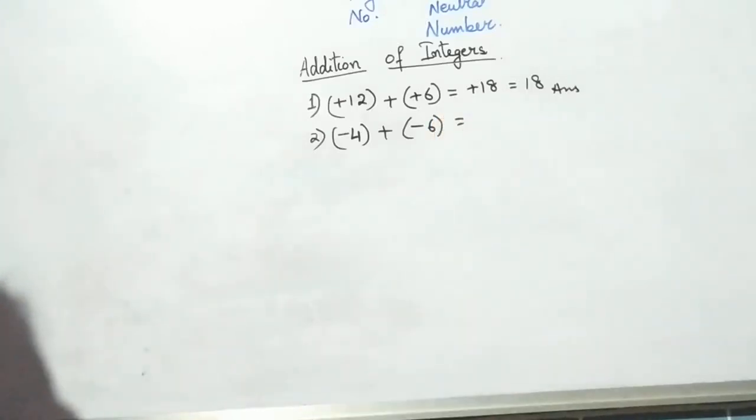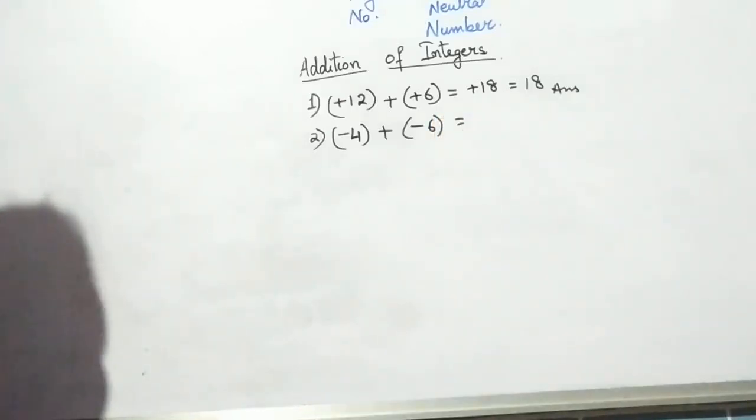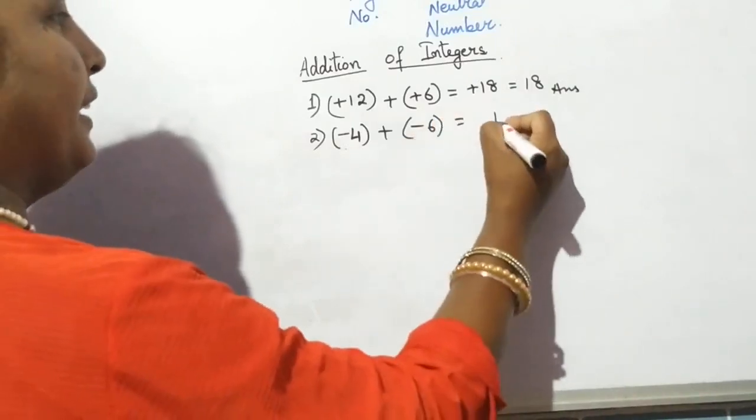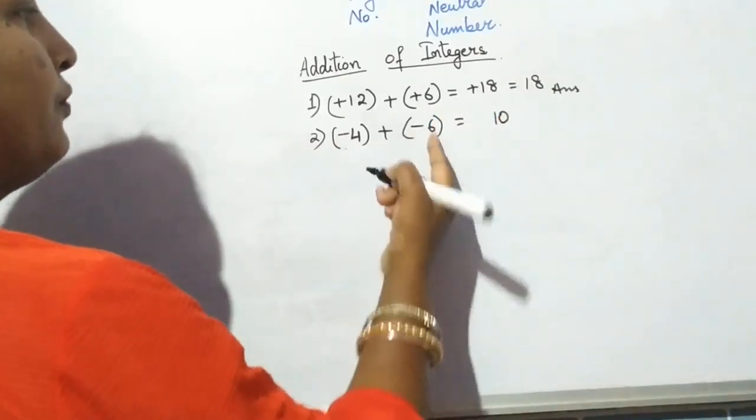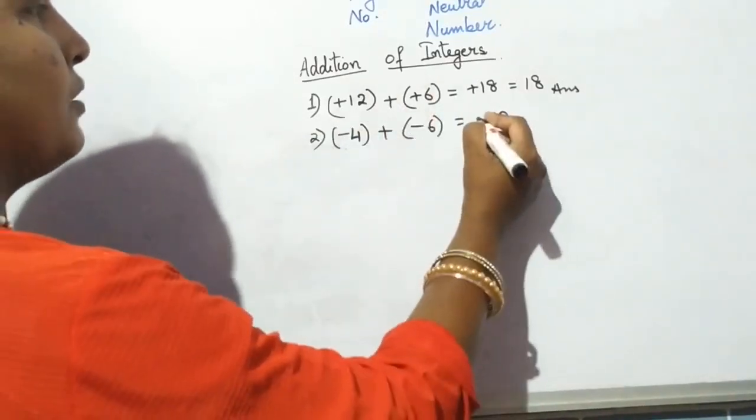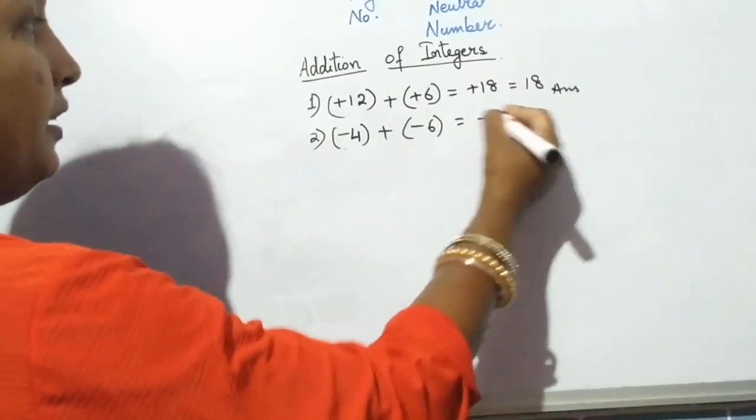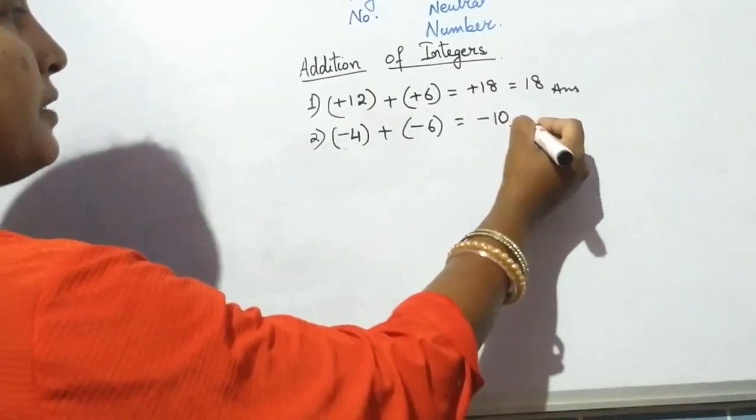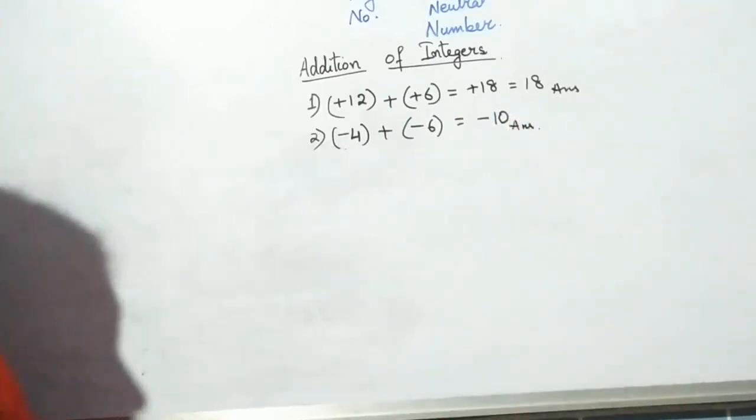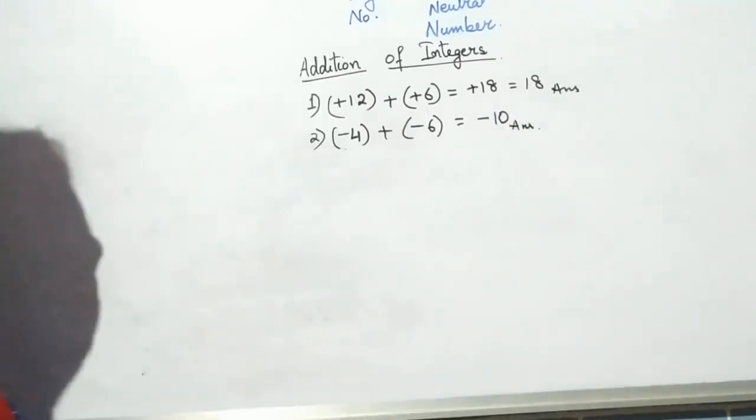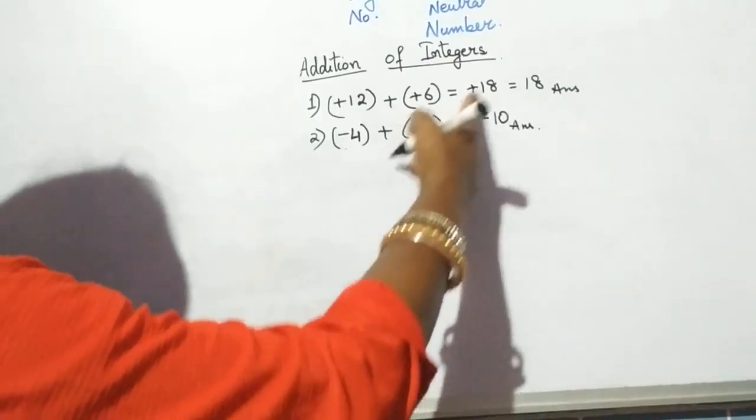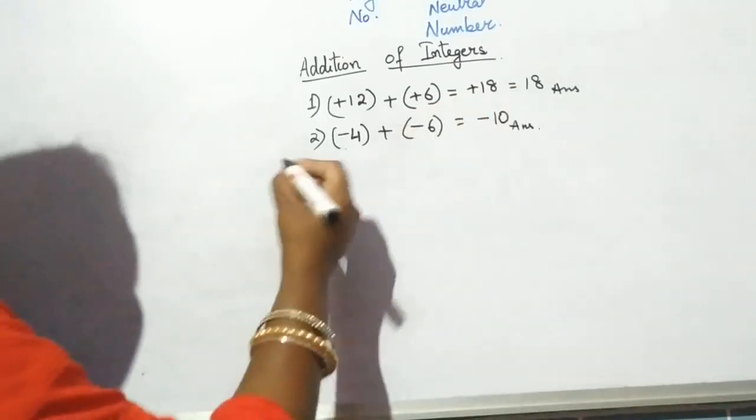Now when a negative integer is added with a negative integer, again we go for adding 6 and 4 and the answer also carries a negative sign. So we get the answer as minus 10. Here you have to write minus 10. You cannot write it as simply 10 because it will mean a positive integer. So it's compulsory to write the answer as minus 10.